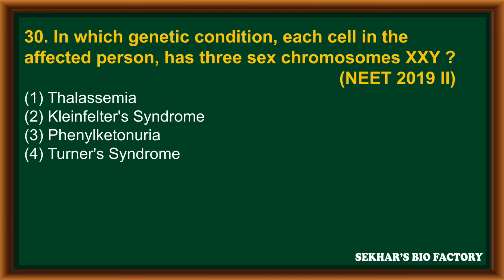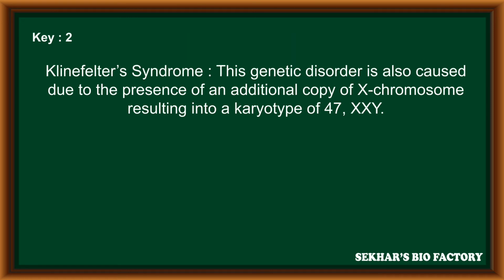Question number 30. In which genetic condition does each cell in the affected person have 3 sex chromosomes, XXY? It is from NEET 2019 Phase 2. The first option, thalassemia. Second option, Klinefelter syndrome. Third option, phenylketonuria. Fourth option, Turner syndrome. The correct answer is second option, Klinefelter syndrome. Klinefelter syndrome is a genetic disorder caused due to the presence of an additional copy of the X chromosome and the karyotype becomes 47, that is 44 plus XXY.